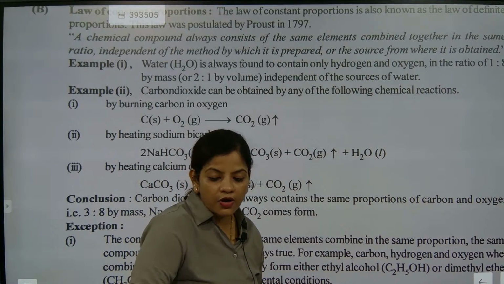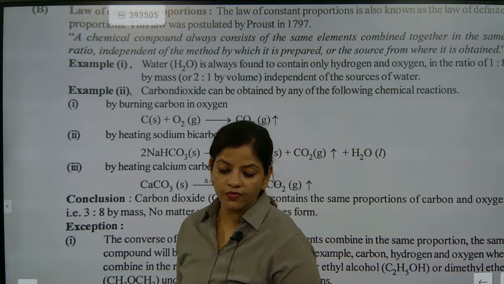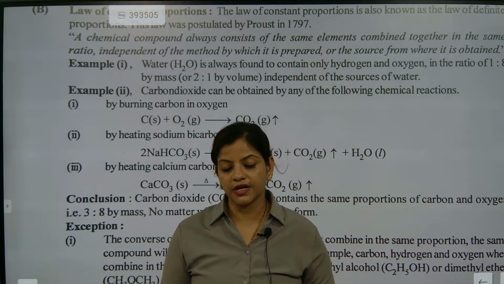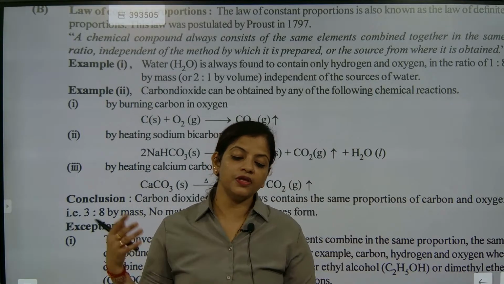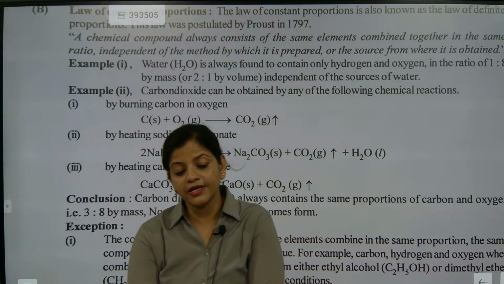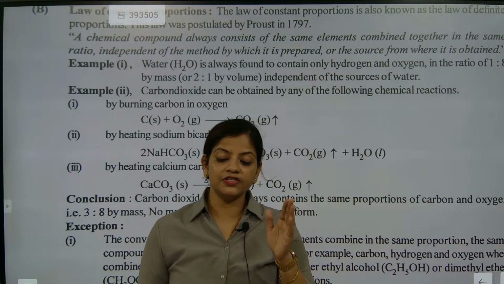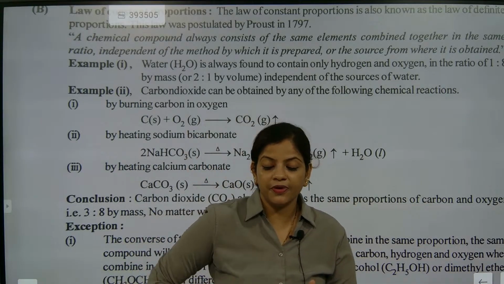Okay, we were talking about, see, if you can see, 30 minutes of class already over. So with this, I'm going to explain better so that you can understand. Actually, we were discussing the law of constant proportion. The meaning of the law of constant proportion is that whenever you are writing a compound, the element proportion always remains the same. It is not going to change. The element proportion always remains the same.